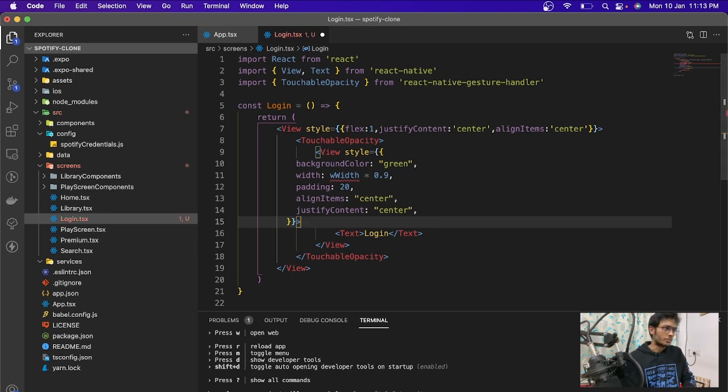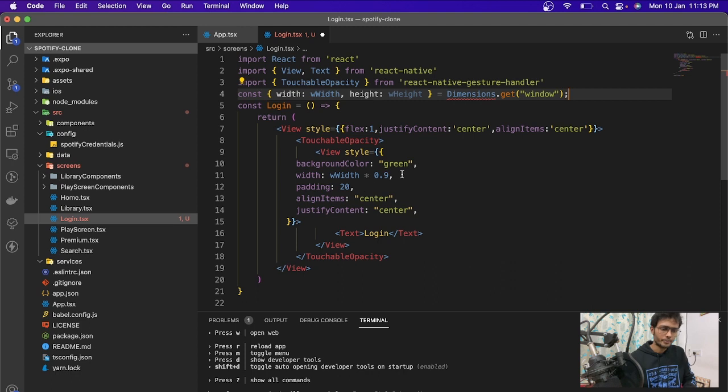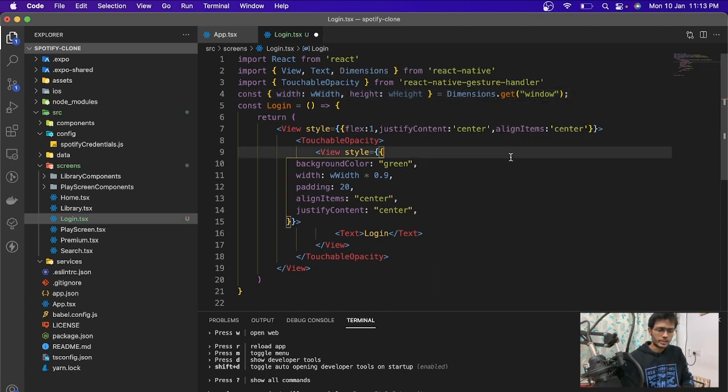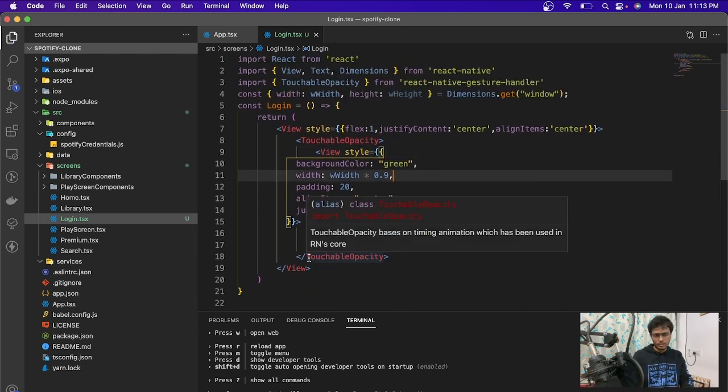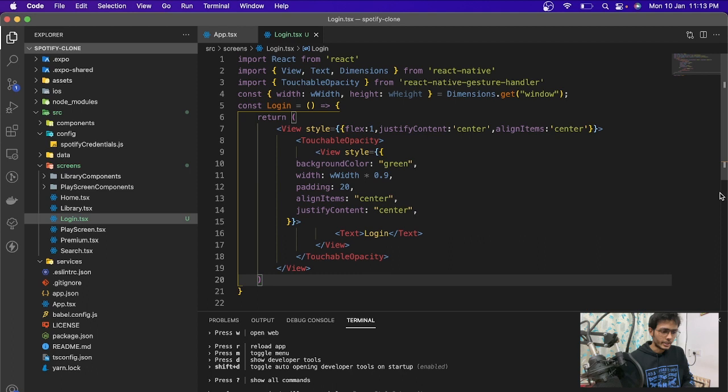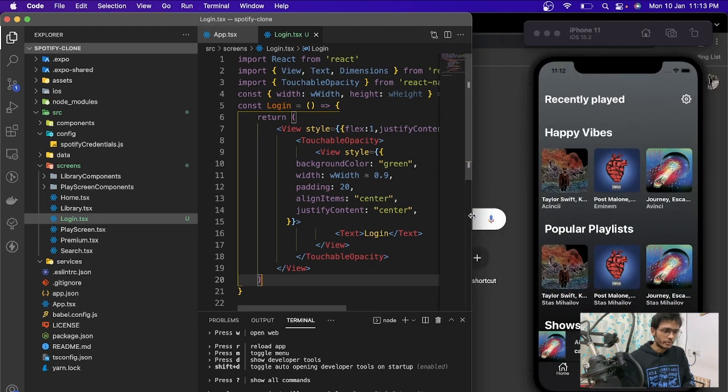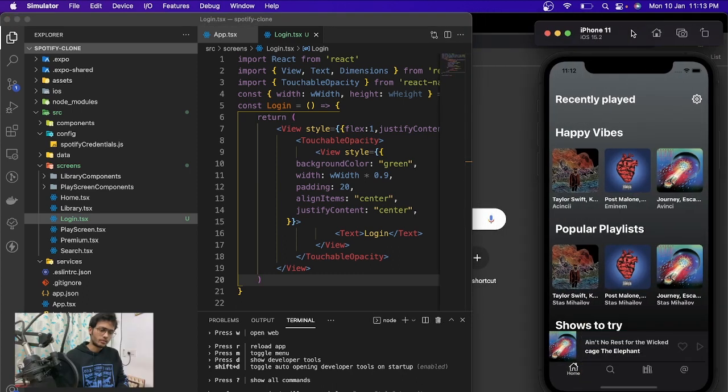I'm just going to grab the dimensions to put our width over here, and we just need to import the dimensions from React Native. And once we do that, we can save it. One thing: as of now, we only have a tab navigation, but to have the login screen, we need to have a stack navigation as well.